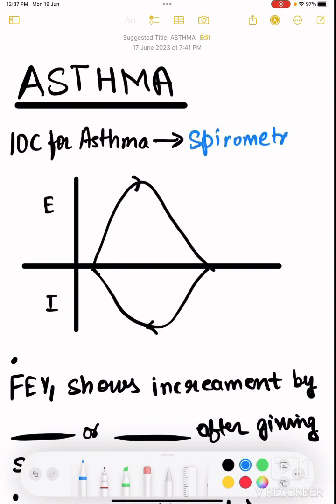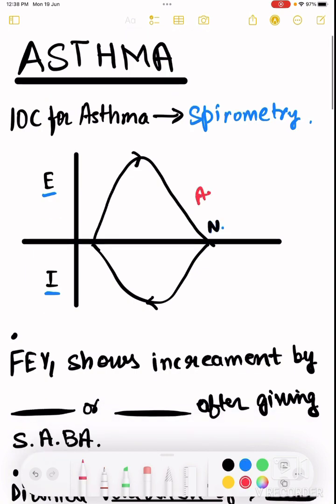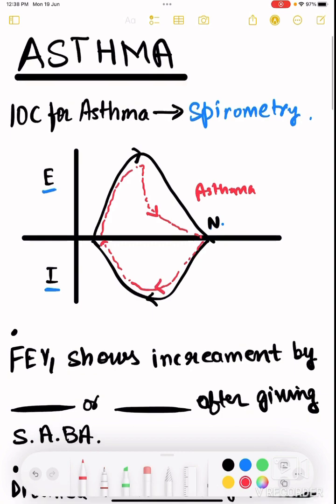As you can see over here, I have drawn a spirometry below. This is the expiratory phase and this is the inspiration phase. This is a normal curve. What will be the curve for an asthma patient? For an asthma patient, the curve will be like this, and it will go up like this except for a concavity at the end. So this is how an asthma curve of spirometry will look.